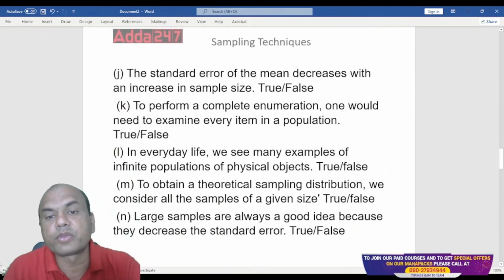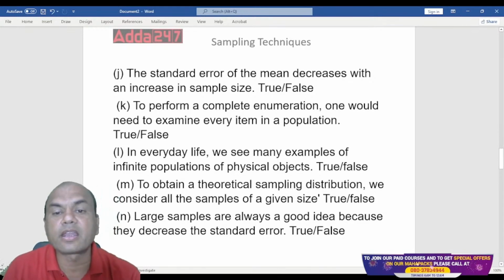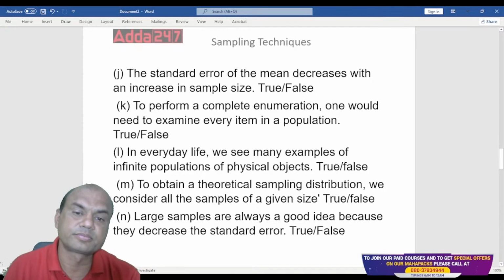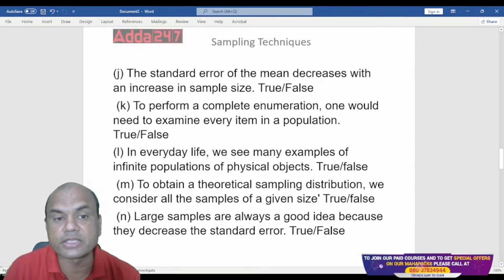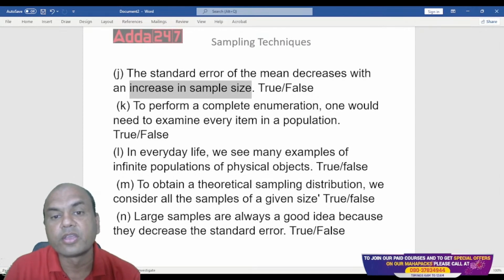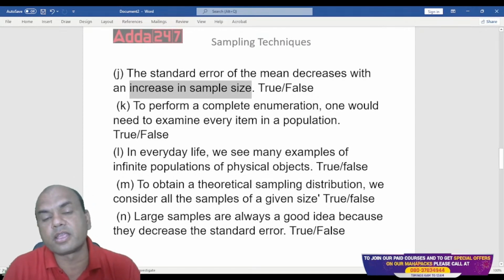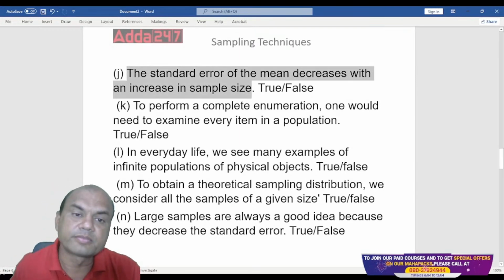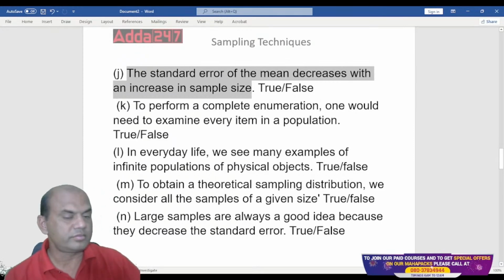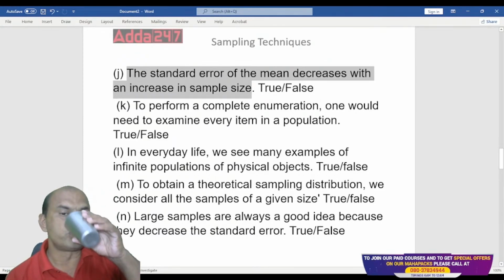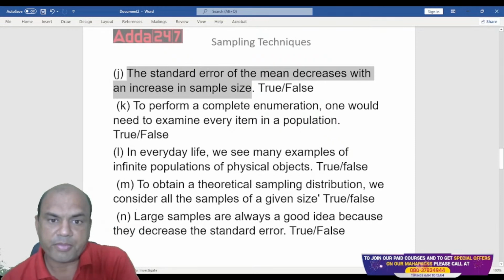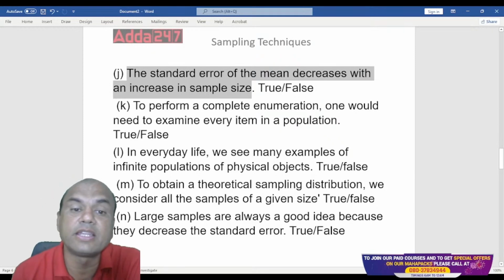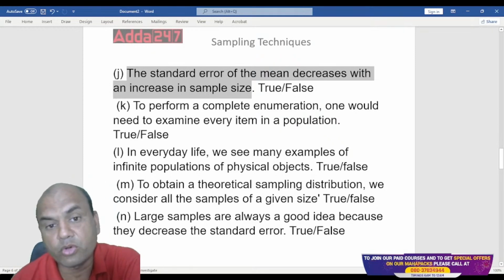The standard error of the mean decreases with an increase in the sample size. So as I go on increasing the sample size, will the standard error decrease or will it increase? What do you say? True or false? Type fast in the comment section, everyone. The standard error of the mean decreases with an increase in the sample size. True or false?